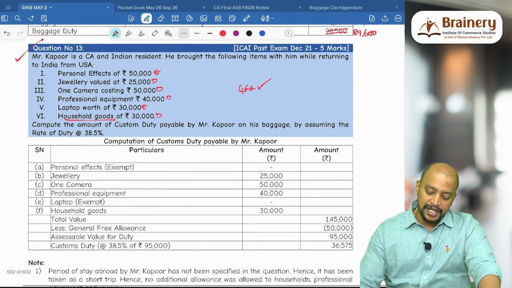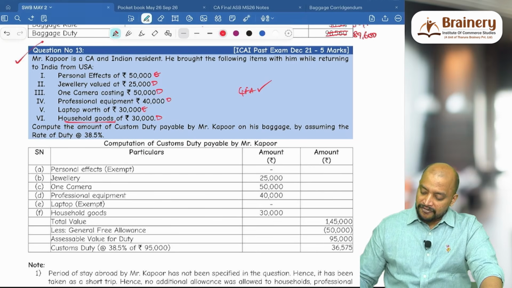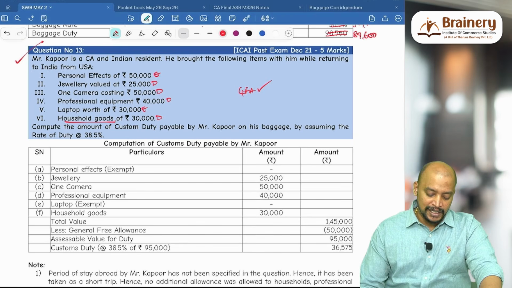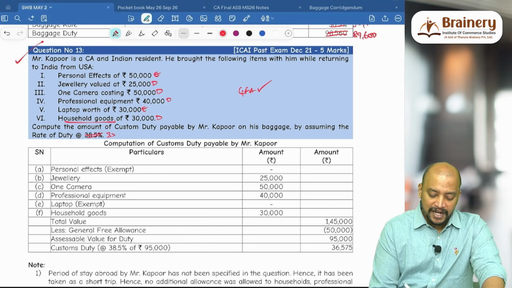So what is dutiable? 30,000. Take this 25,000 plus 50,000 plus 40,000 plus 30,000, that is 1,45,000, minus general free allowance 50,000. So the dutiable value is 95,000 and the rate will be 35%.